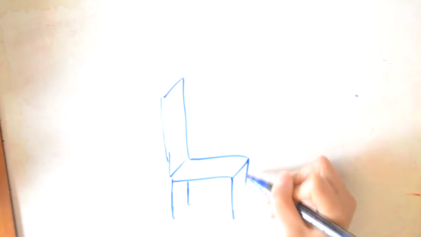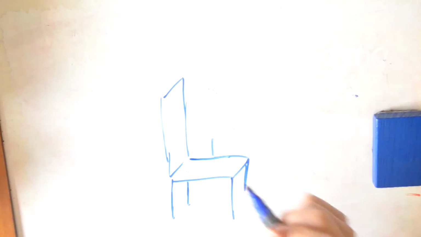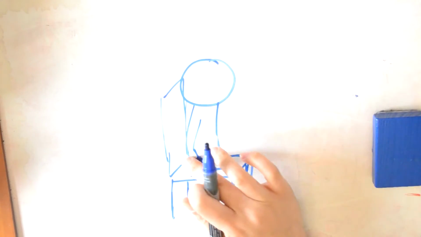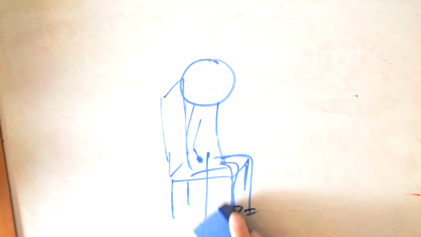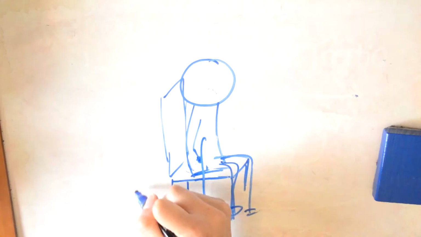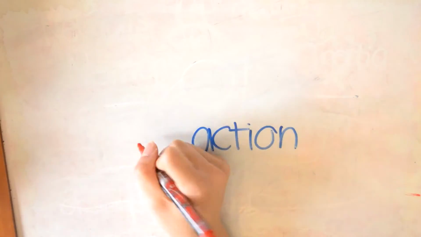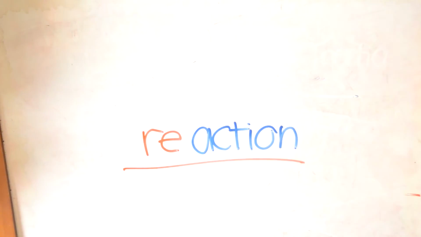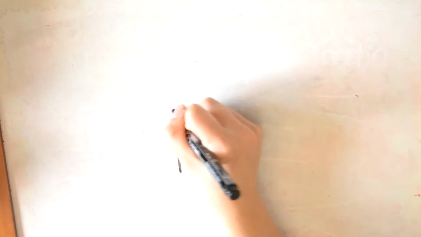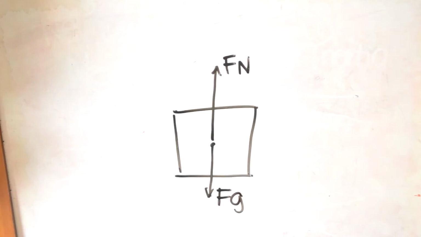This is because when you sit down, your body exerts a force on the chair known as Fg, the force of gravity. And the chair exerts an upward force of Fn. These together are called action-reaction forces. Observing an FBD, we can see Fg pointing downwards and Fn pointing up.